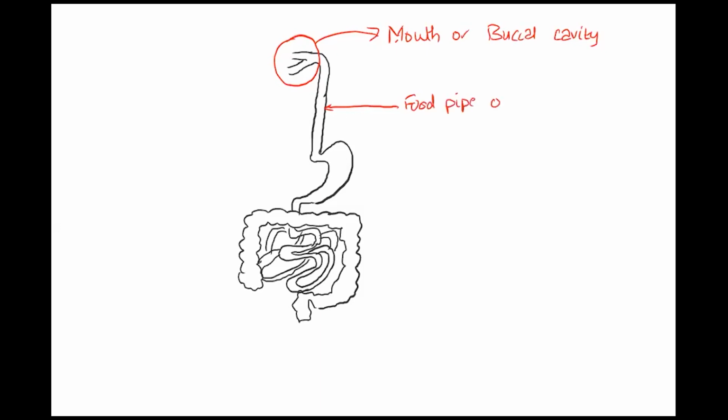So while discussing, the first part that we saw was the mouth or the buccal cavity. So this is the region. Okay, that is mouth or buccal cavity. This pipe-like structure, which is joining the mouth with the stomach, is the food pipe or esophagus.